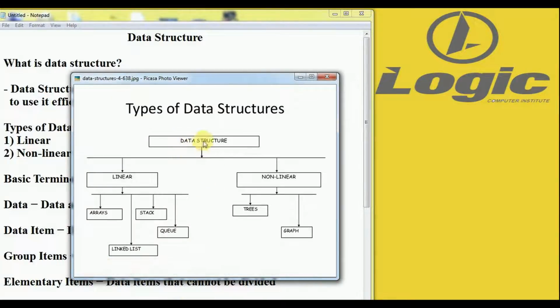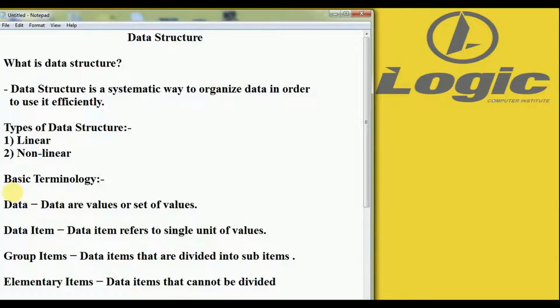The diagram shows that data structures are divided into two main types, linear and non-linear. Linear data structures are arrays, stacks, queues, and linked lists. Non-linear data structures are trees and graphs. These are the two non-linear data structures. We will see these data structures in the next lectures.